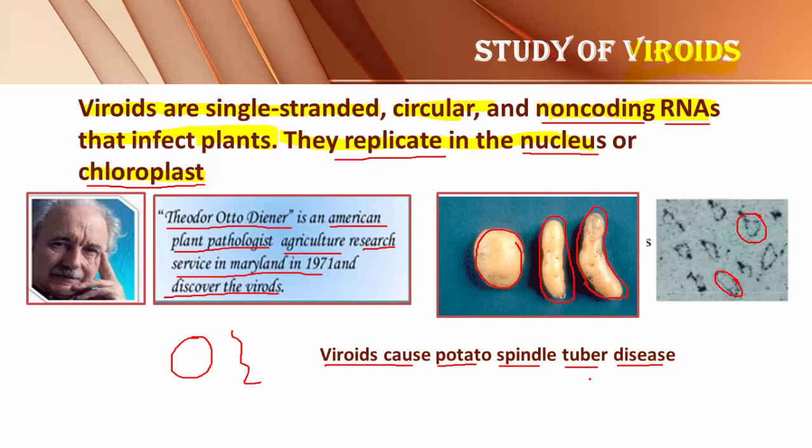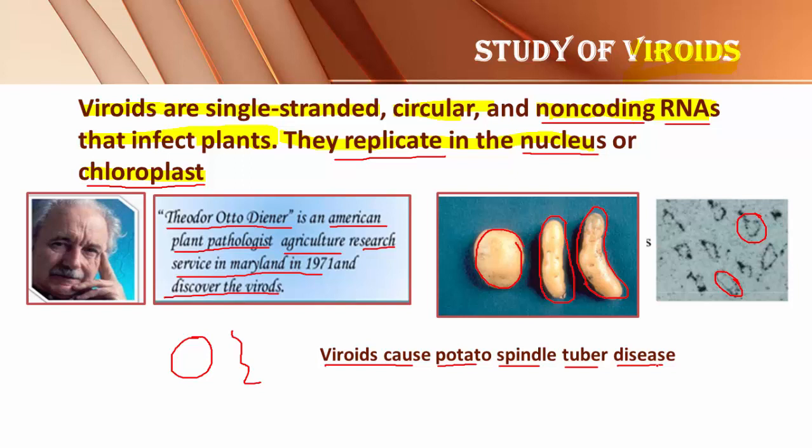During that study, he discovered the RNA molecule which is capable of infecting plants, and it is responsible for changing the shape of the potato tuber into a spindle-like structure, and the name given for the disease is potato spindle tuber disease. So this is about viroids. Viroids do not contain a protein coat. Viroids are unable to infect animals.